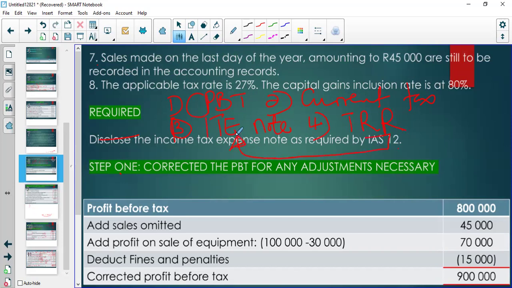But sometimes they will tell you to exclude the tax rate reconciliation or include it. Although it's a part of the same thing, the examiners have a habit of highlighting that this is required to be included. So I'd like you to practice this, right?